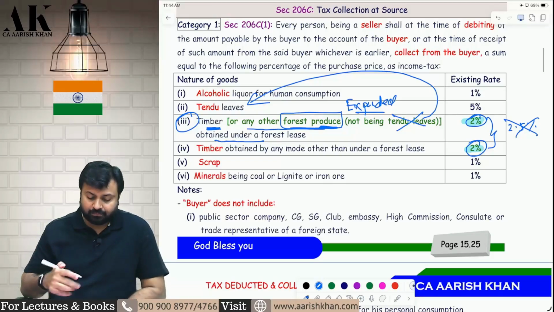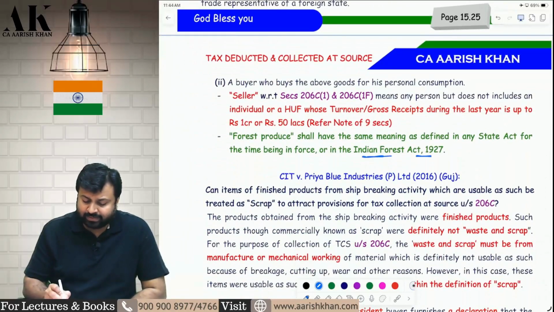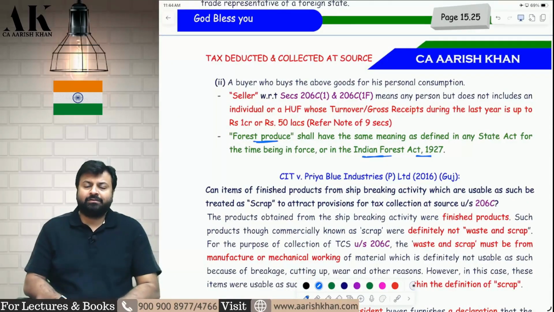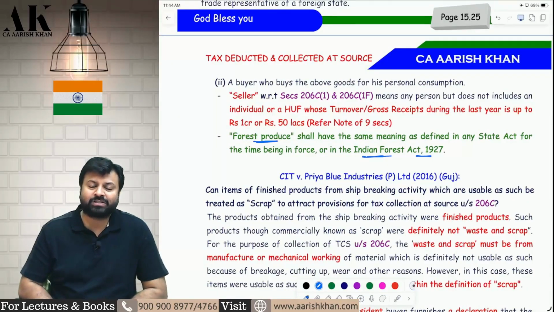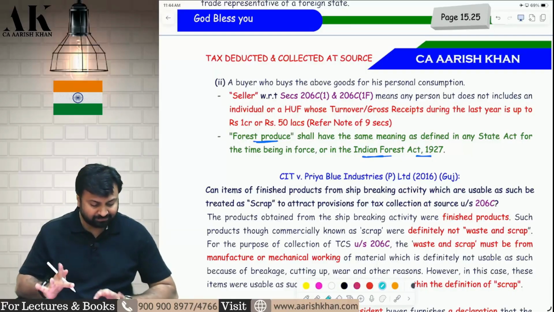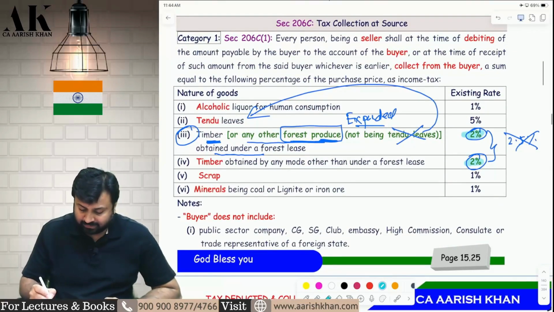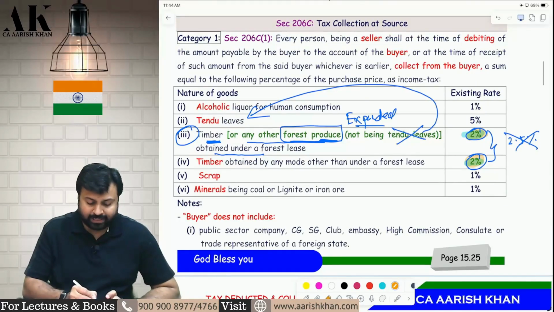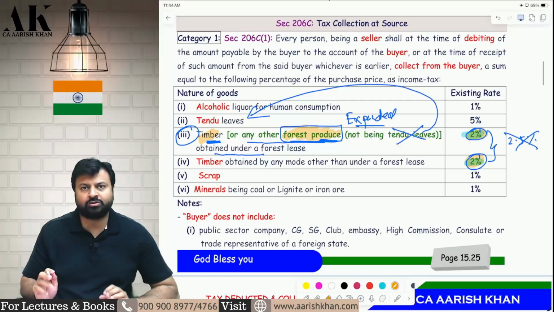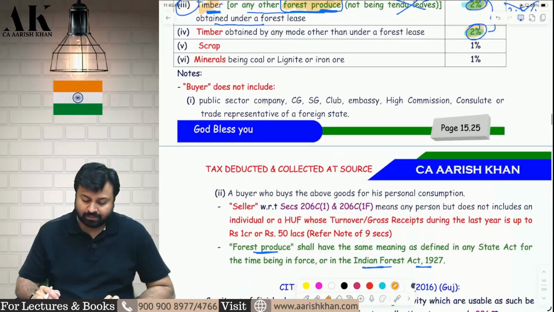Okay. Now you will ask me what is forest produce. For that, go and read the Indian Forest Act 1927. CBDT said that to understand the meaning of the words forest produce, you have to go and read the Indian Forest Act 1927. Okay, if you have time, then you can read. If you don't have time, leave it. Okay. So what is the small amendment? Nothing great. First, 2.5% has become 2%. Second, along with timber, now any other forest produce has also come over here. And tendu leaves is already covered in point number 2. This is the first amendment.